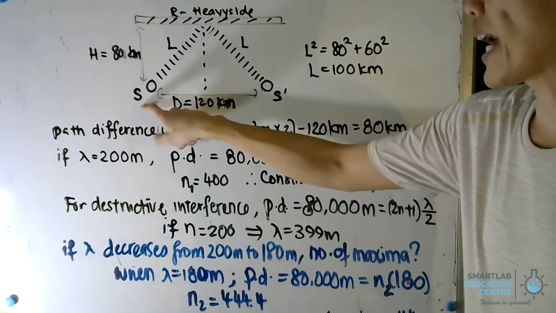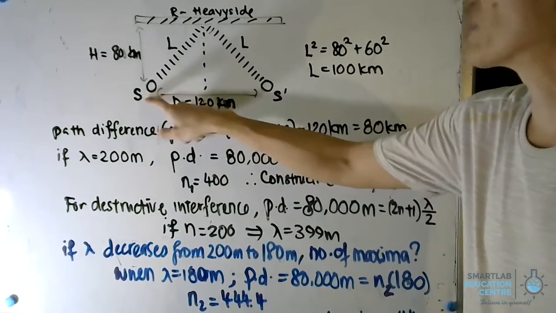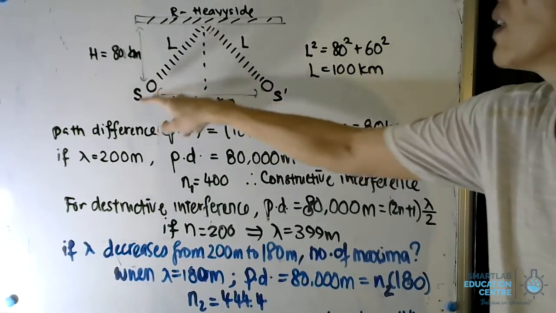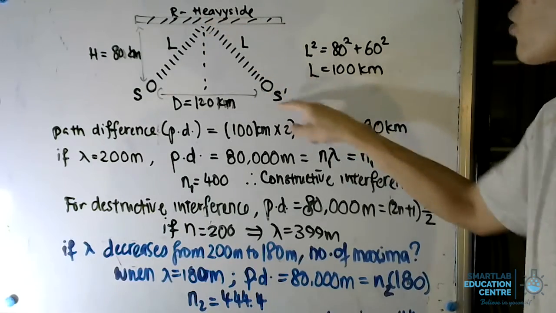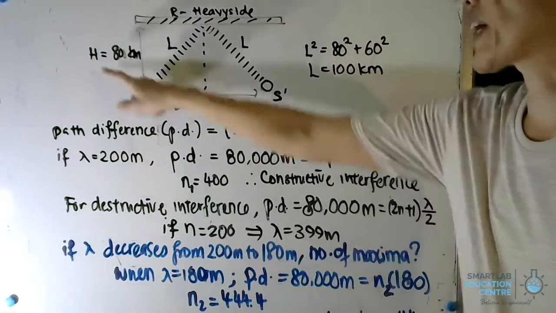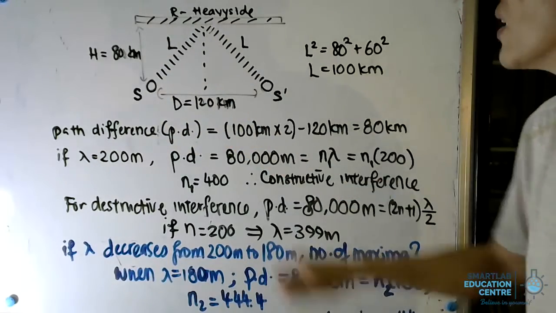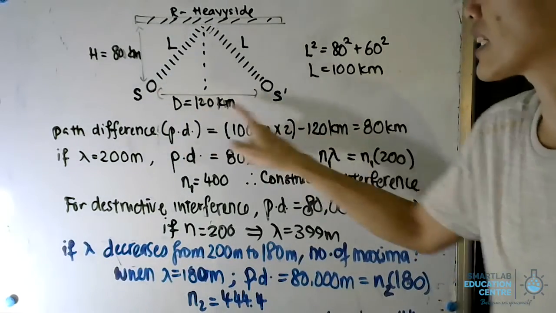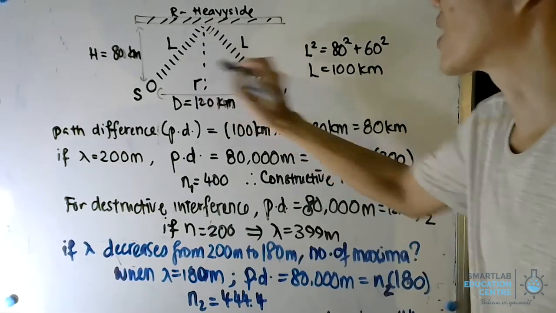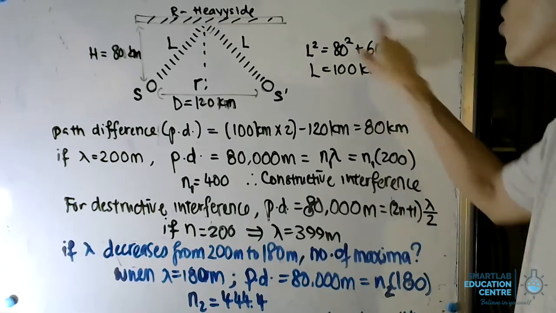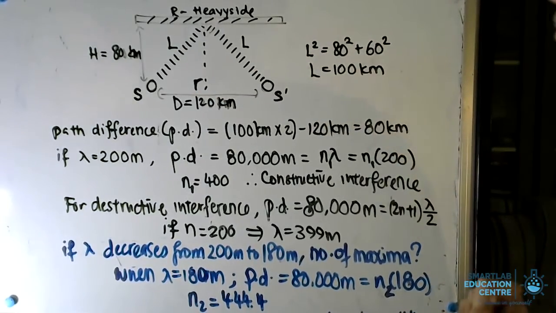The first path is from S, where the radio wave will travel directly to S prime. Alternatively, the radio waves will travel along the path L, get reflected, and travel a distance of L to reach S prime. Based on the fact that the emitter S is 80 km away from the atmosphere and the receiver is 120 km away, we can use this as a right angle triangle, using Pythagoras theorem to derive that L is 100 kilometers.